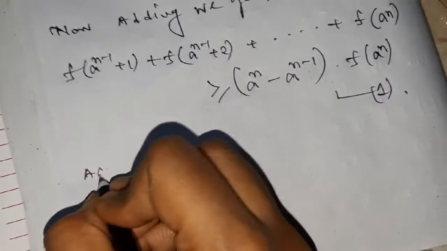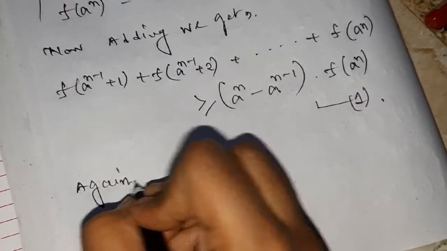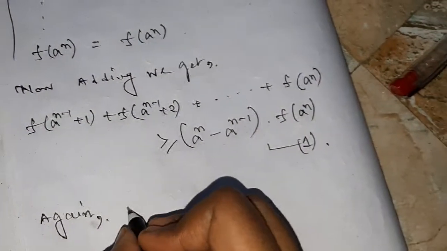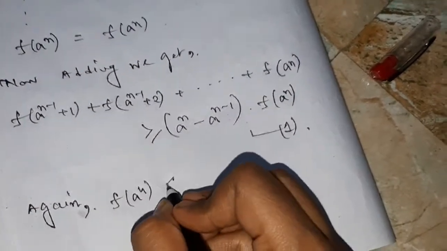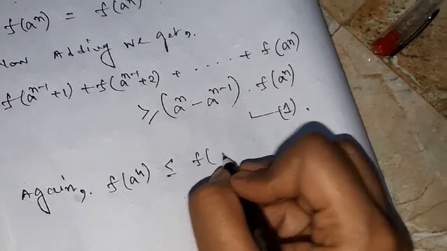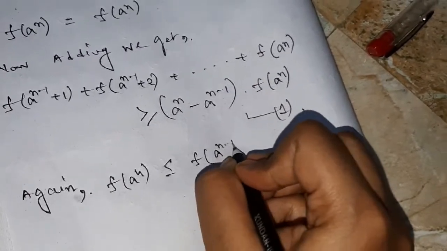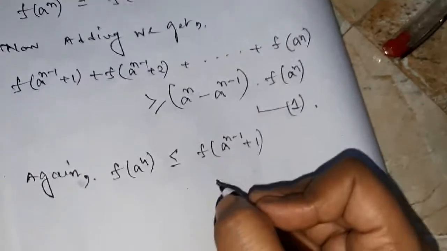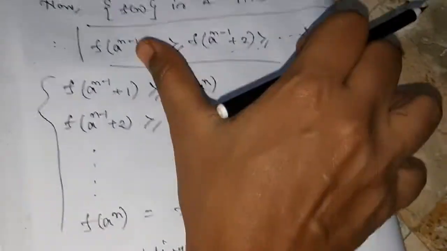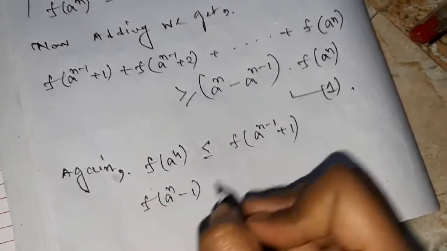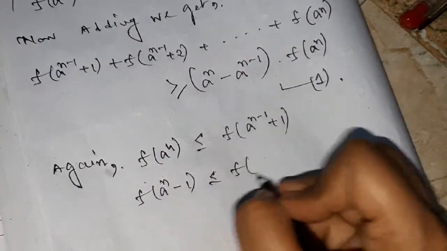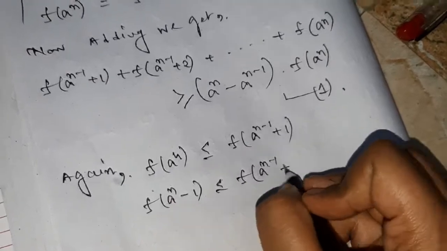Now again, take this relation and write it in this way: f of a to the power n less than or equal to f of a to the power n minus 1 plus 1. Okay, I am just taking the last relation. f of a to the power n minus 1 is less than or equal to f of a to the power n minus 1 plus 1.